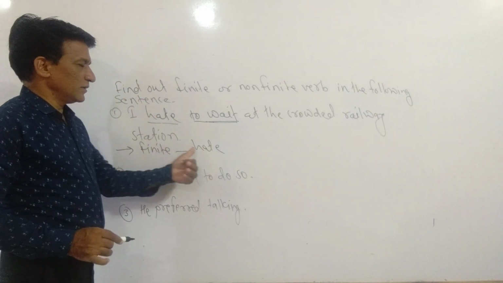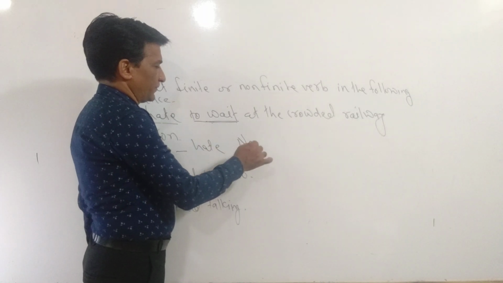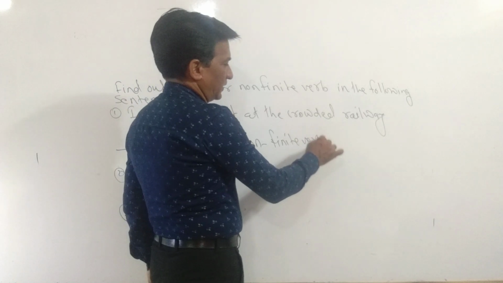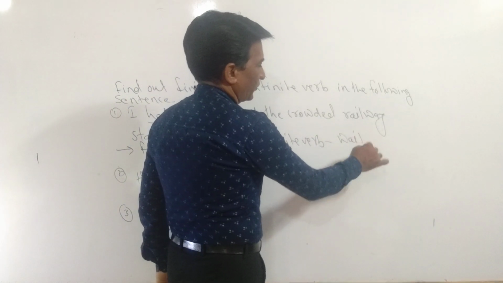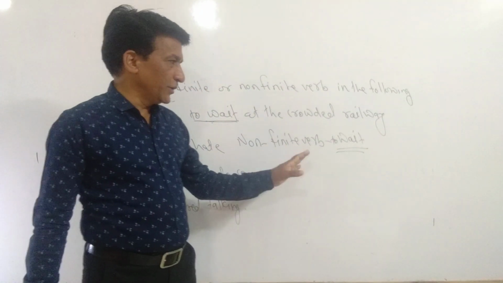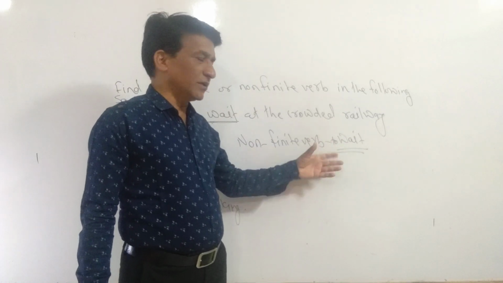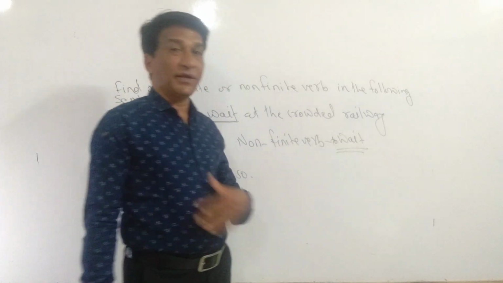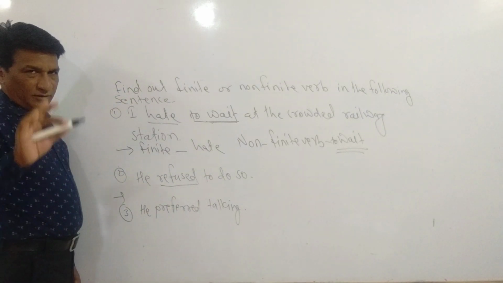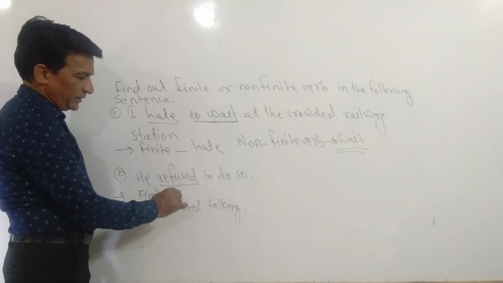So it is finite verb. Then here non-finite verb is here to wait, because it is after to, it is infinitive, so it never changes according to the subject or tense.